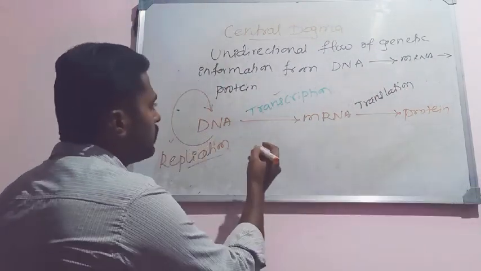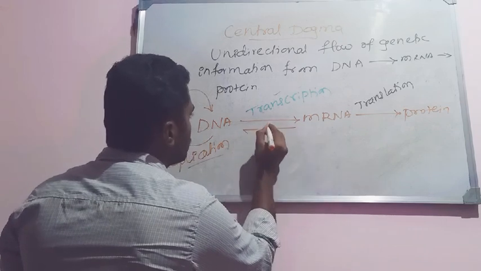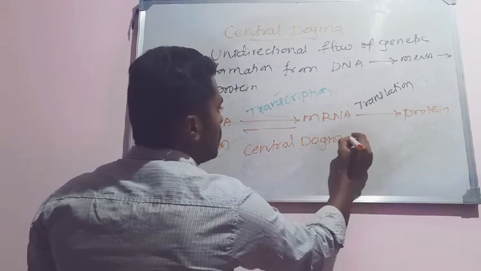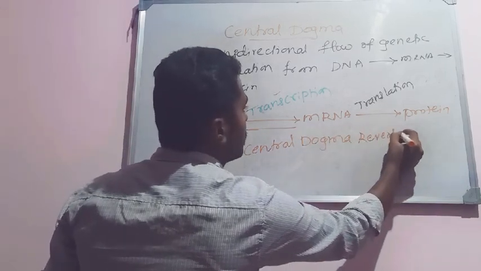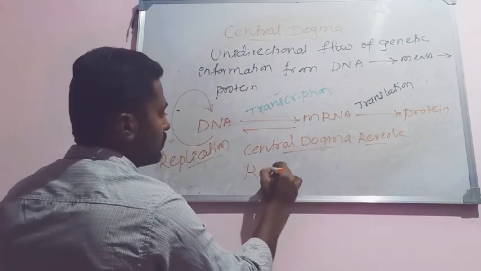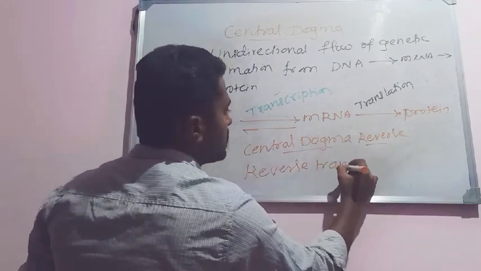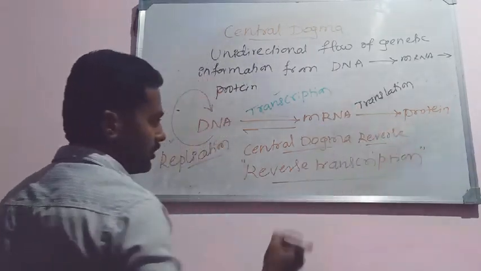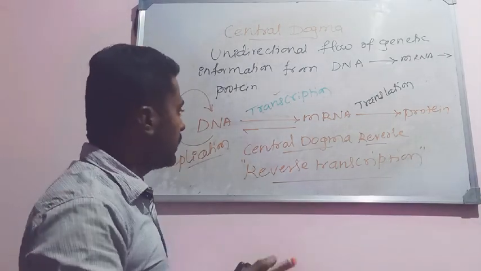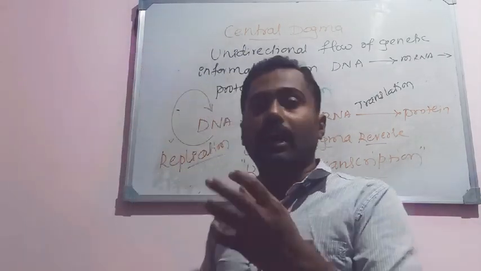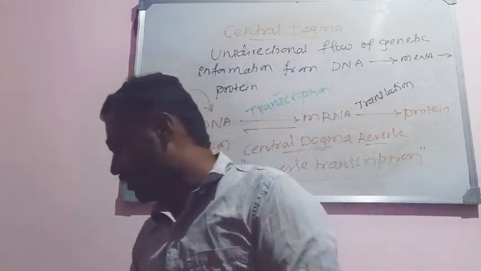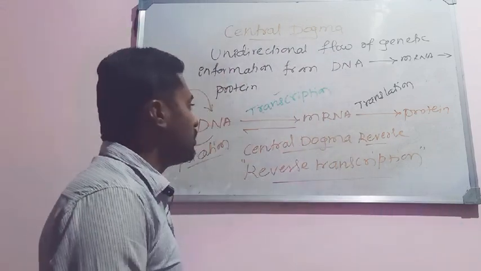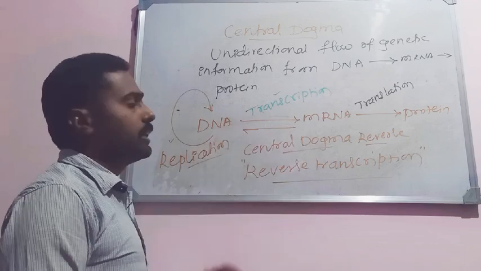Sometimes we can write like this: central dogma reverse. You heard the mechanism, reverse transcription. In reverse transcription, there is a possibility that RNA can be converted into DNA, especially in retroviruses, RNA viruses, for example the HIV virus. It has an enzyme called reverse transcriptase. The enzyme is able to convert segments of RNA into DNA.